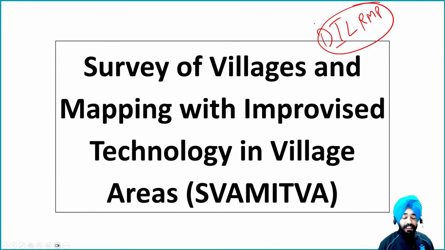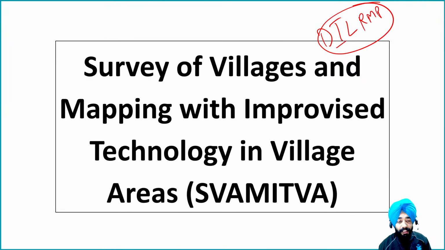The difference here is that, first of all, it's a scheme where the government is using drones to actually map the areas of the village. That is the first thing. And why do we want this? We want this so that property disputes can be reduced. Then we can have better village development planning. We can have a better analysis of what the major plans and initiatives can be.